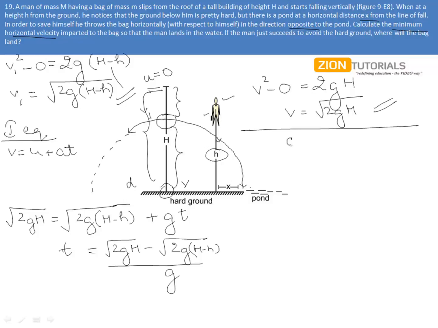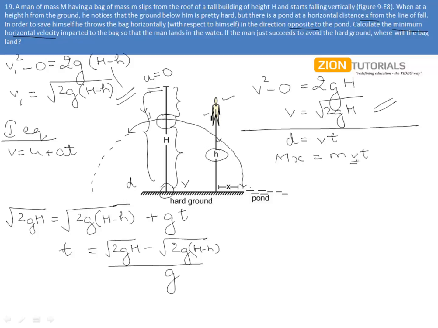At d, the distance will be simply v into t, because there is no acceleration, and I know that Mx equals small m into d, and d is v into t. Why I wrote this x is because I am assuming this to be the minimum displacement, because I need to find out the minimum velocity, and this x is actually proportional to the v.